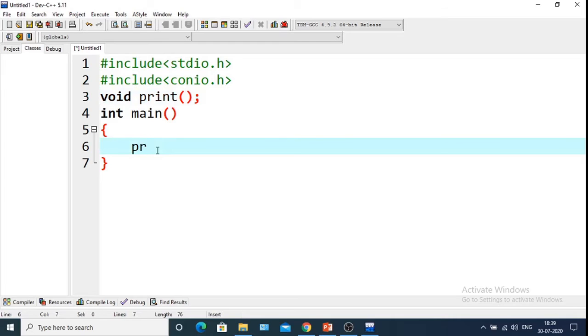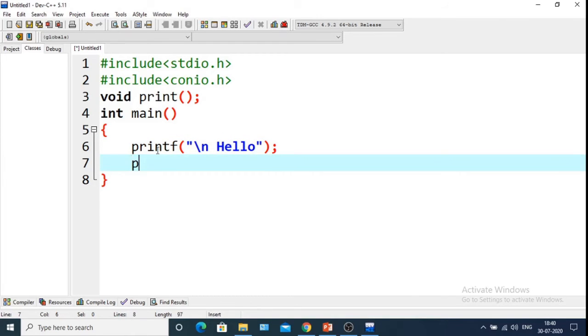Within the main function, printf, suppose hello. Now we'll call the print function. So in the main function we have a printf statement and we call the print function.